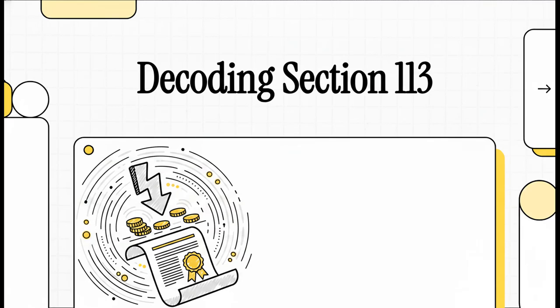Hello everyone, and welcome. Today, we are going to be decoding a really crucial part of the new Income Tax Act 2025. We're talking about Section 113. This is the section that deals with speculation losses, and trust me, getting this right is absolutely essential. So let's jump right in.